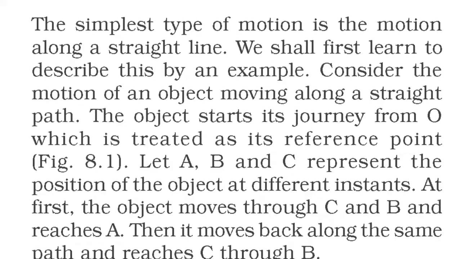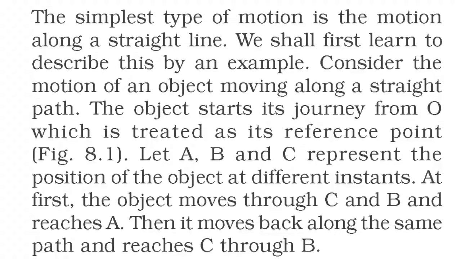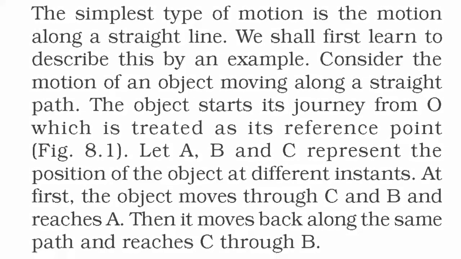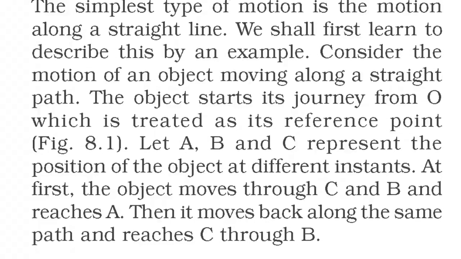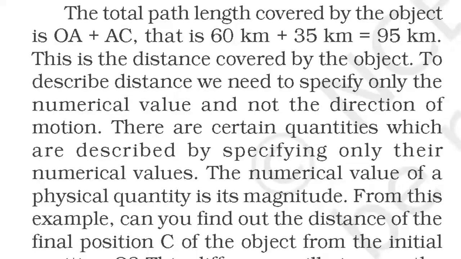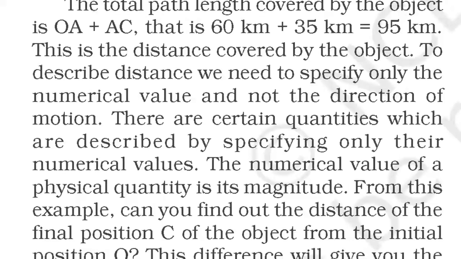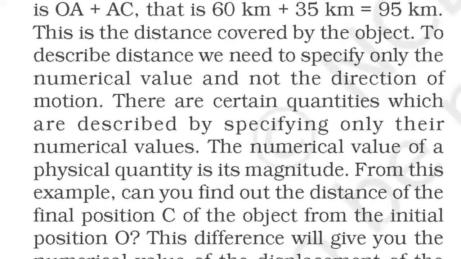At first, the object moves through C and B and reaches A. Then it moves back along the same path and reaches C through B. The total path length covered by the object is OA plus AC, that is 60 kilometers plus 35 kilometers equals 95 kilometers.